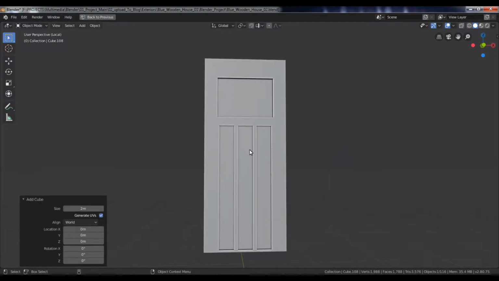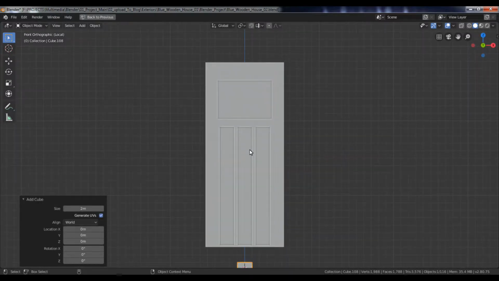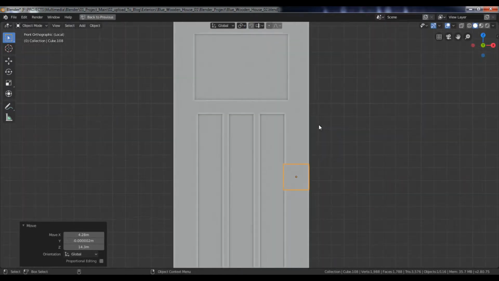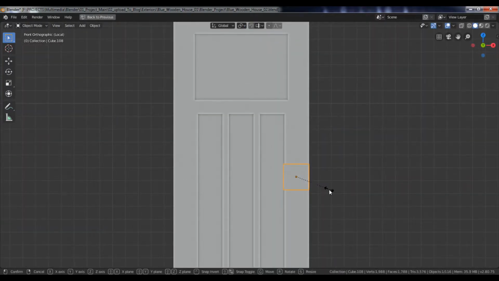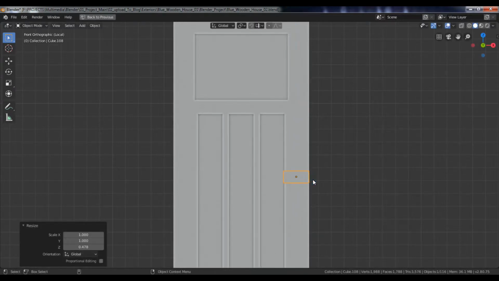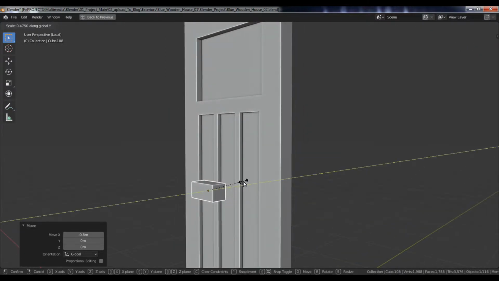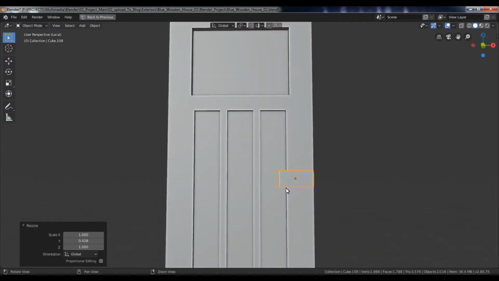Add a cube. Go to the front view, and place it here. Now, scale it down along the Z-axis. Then, scale it down along the Y-axis.